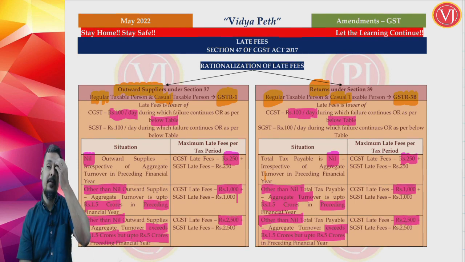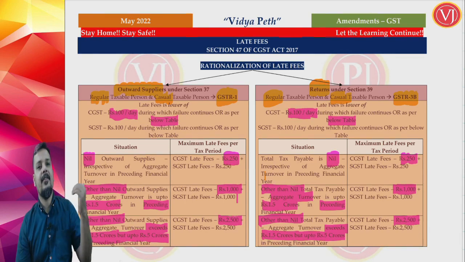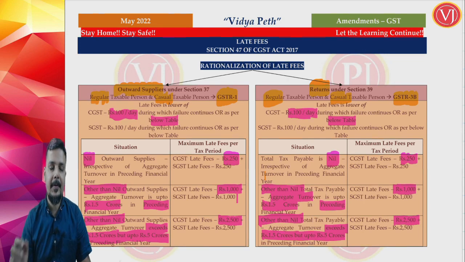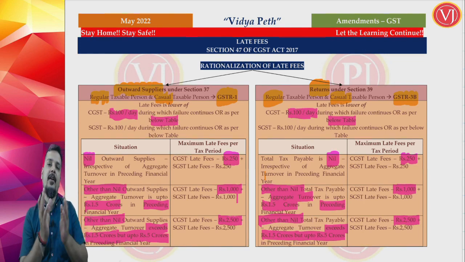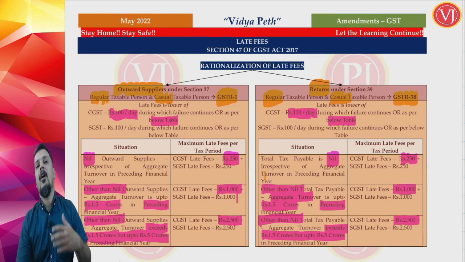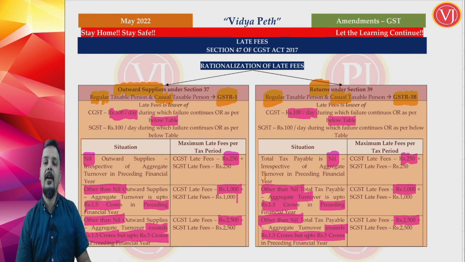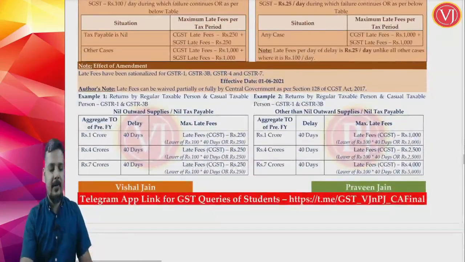To put it in a very simple way: nil returns, GSTR 1, GSTR 3B, maximum limit is 250. Normal returns, last year turnover up to 1.5 crores, maximum limit is 1000. Normal returns, last year aggregate turnover between 1.5 crores and 5 crores, late fee is 2500. If it is a normal return and last year aggregate turnover is more than 5 crores, then it will be the normal 5000 rupees. Let us see this with the help of an example.